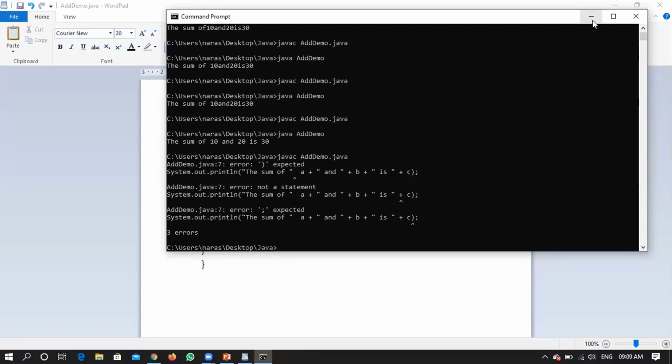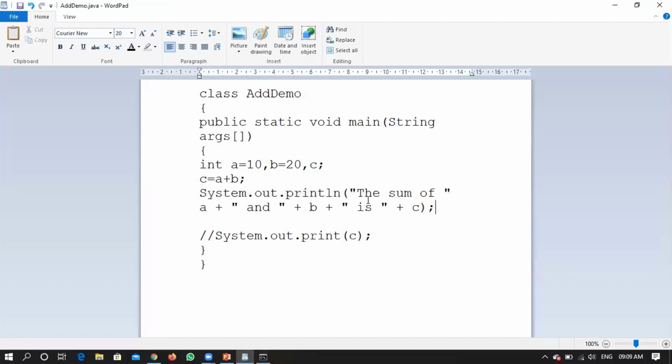right? Now say for example, you forgot to put this particular double quote here, right? Even this is a possibility, right? Any questions?